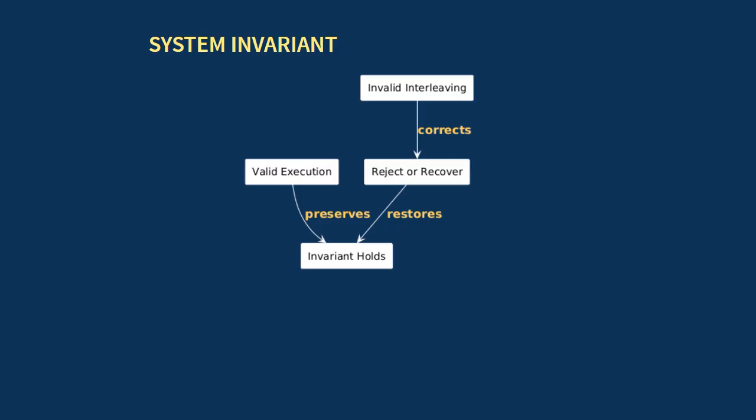Now we can name the target directly. A system invariant is the condition that must remain true across all valid executions. If that condition fails, the system may still run, but it is no longer trustworthy. What invariant am I actually protecting in a concurrent workflow? Usually it is something like single ownership of a transition, ordered progress, or exactly once handling of a state change.